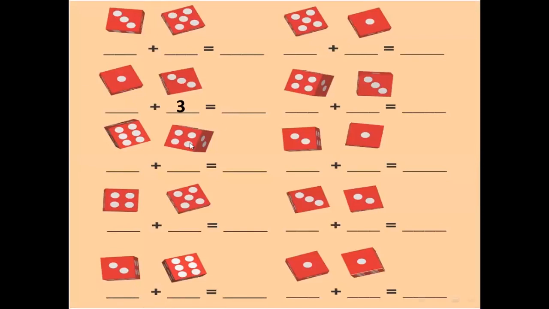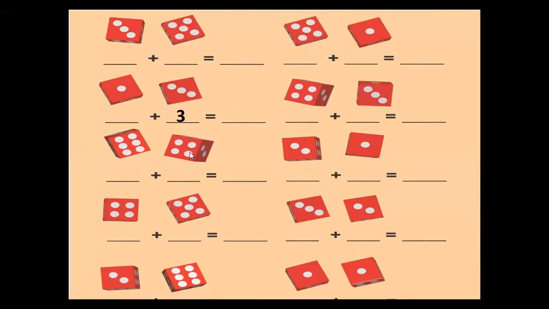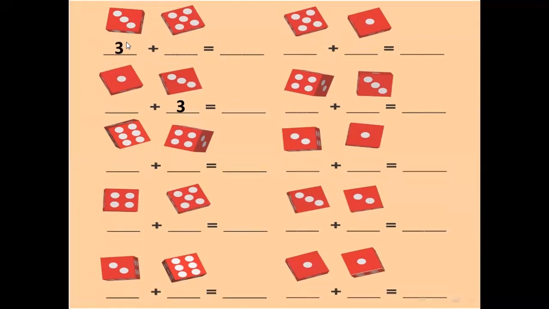Okay, let's do this sheet together. Jessie, can you hear me, honey? Jessie, here you have to count the dots in each dice, then do the equation, okay? The first one here, how many dots here? 3. Yes, we have 3. 3 plus how many dots in the other dice? 5. Okay, 3 plus 5 equals? 8. Good job. 3 plus 5 equals 8. Thank you, Jessie.